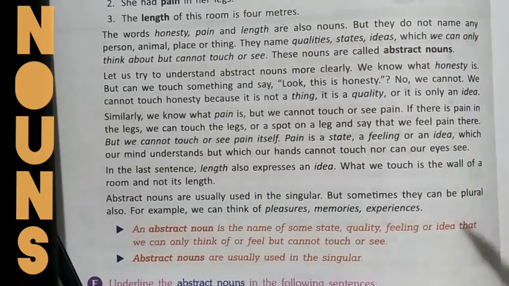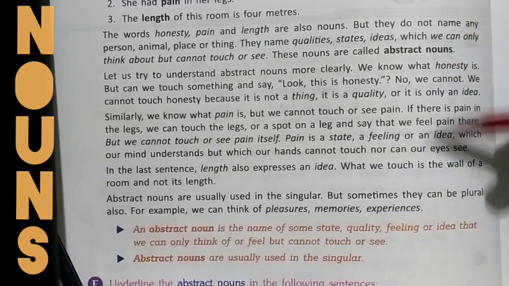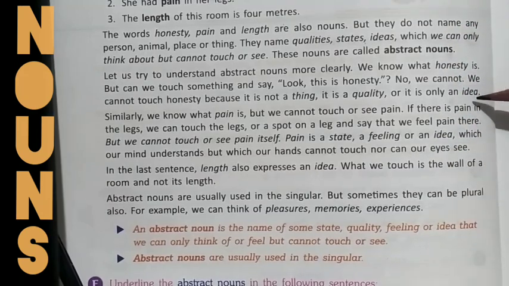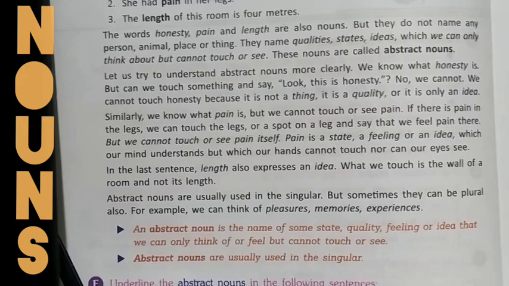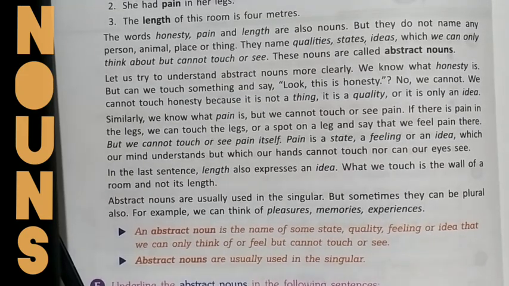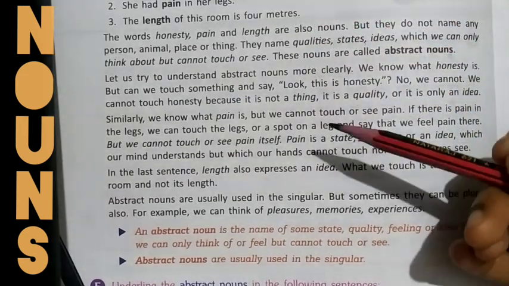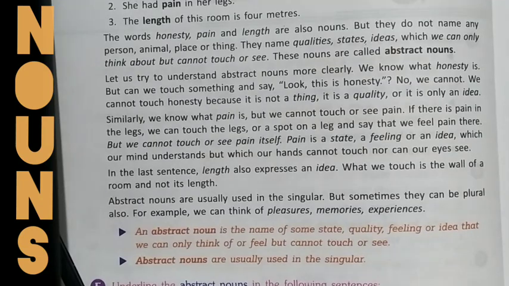Okay, you can pause the video and read this description in detail to understand abstract noun more clearly. Remember that abstract nouns are usually used in the singular form. Okay, for example, you cannot say pains, lengths, honesties like that. So I hope you have understood this.